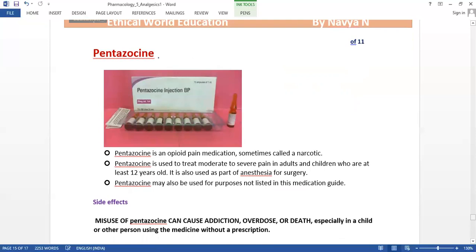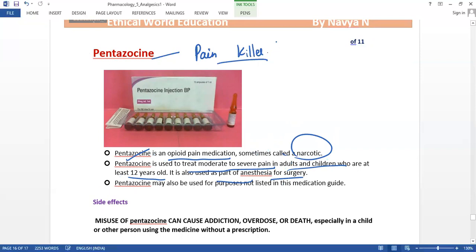And the other drug is pentazocine. This is also used as a painkiller. This pentazocine is an opioid pain medication, sometimes called a narcotic. It is used to treat moderate to severe pain in adults and children who are at least 12 years old. This is used as part of the anesthesia for surgery. For almost all surgeries, this has been used as the anesthesia.